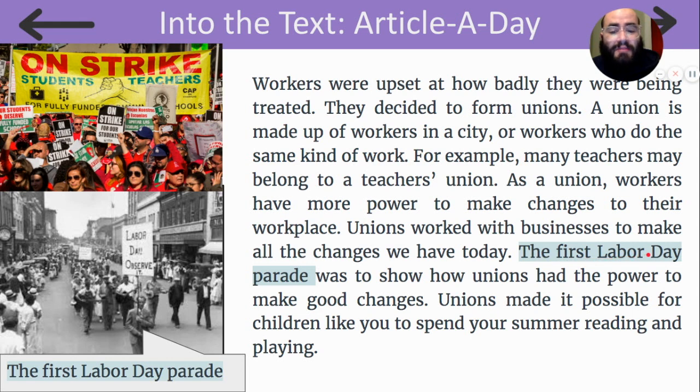The first Labor Day parade was to show how unions had the power to make good changes. On the bottom left, we have the first Labor Day parade. And a parade is a celebration in the streets. So they are celebrating Labor Day. Unions made it possible for children like you to spend your summer reading and playing.